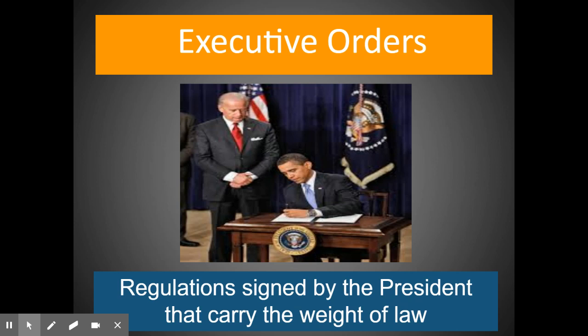There's no agreement. So this often leaves presidents in a difficult position because they made promises that they can't cash in on. Modern day presidents have engaged in what are called executive orders. Executive orders are regulations signed by the president that carry the weight of law. So it's sort of like the president making a law instead of Congress. Clearly, this infuriates Congress because this is supposed to be their job.